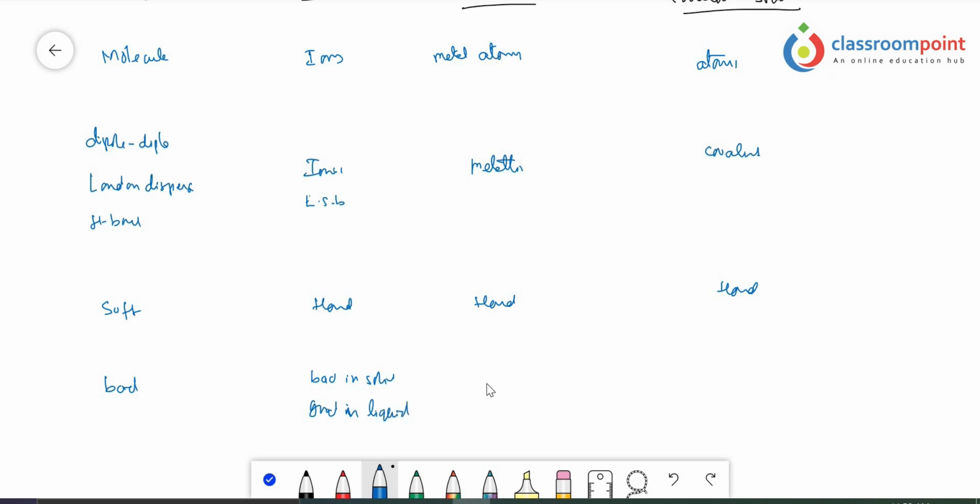And here metallic solids are always very good conductors of electricity. And covalent solids are bad conductors of electricity. The only good conductor of electricity is graphite. Graphite is the exceptional case, all the remaining are bad conductors of electricity.